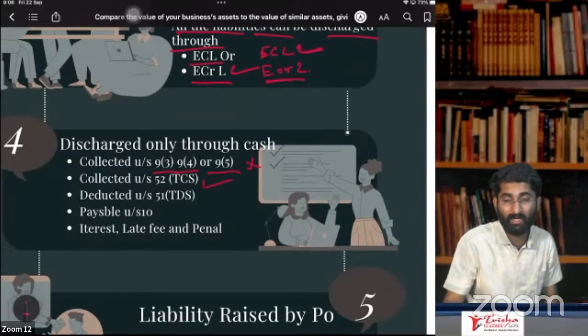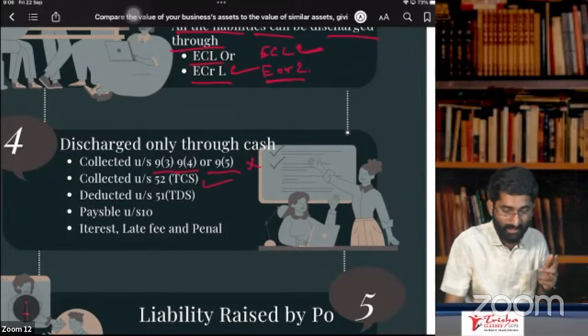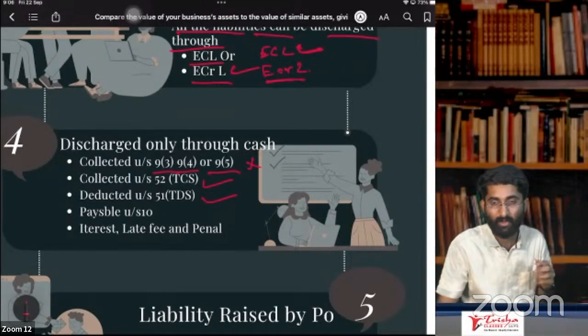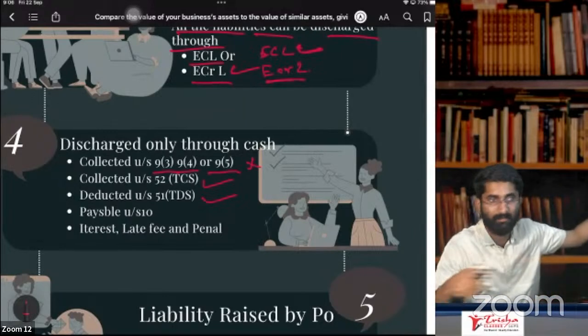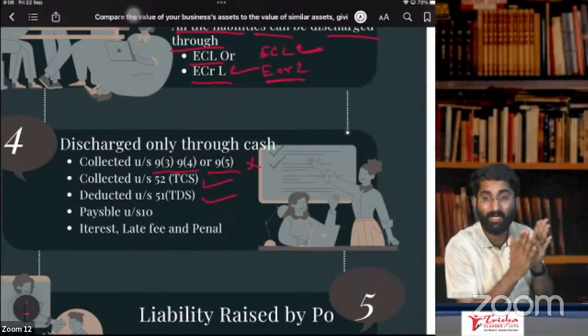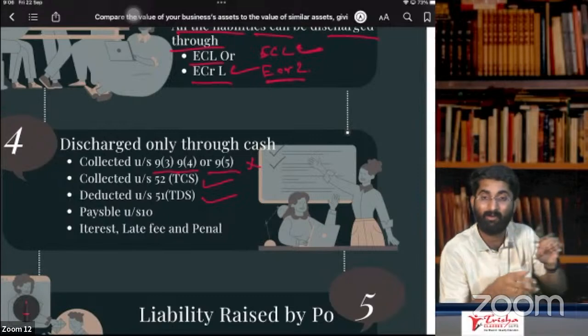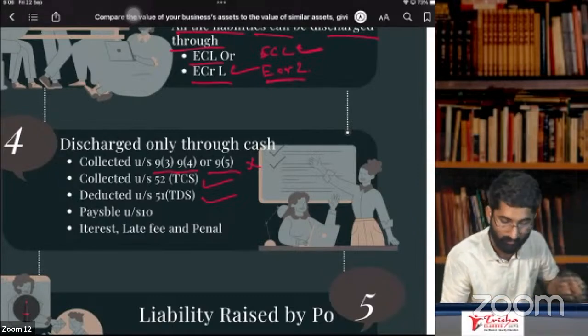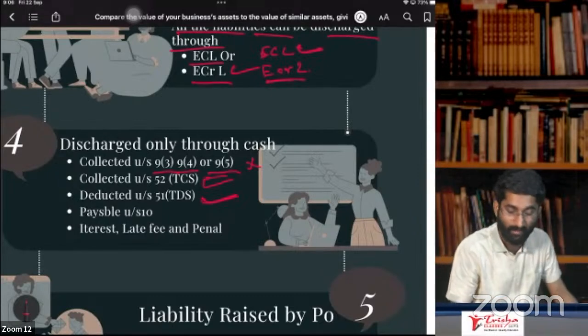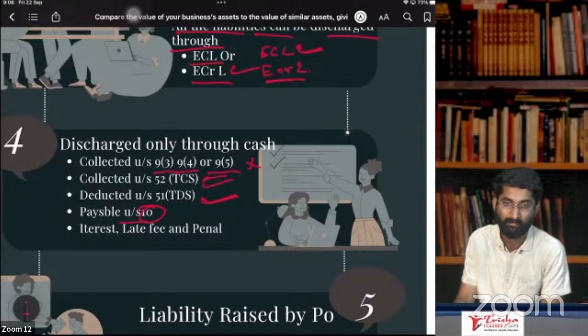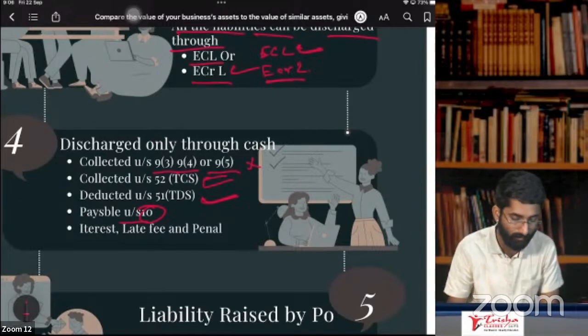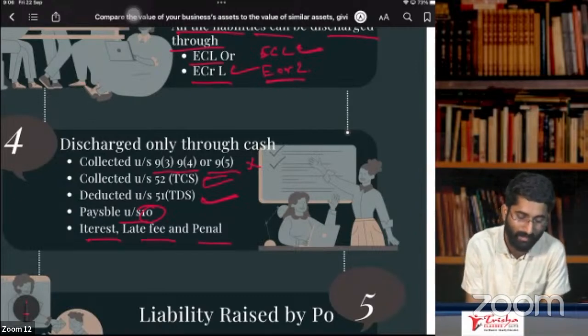See, the TCS collected, TDS deducted. I have to pay you some amount. I deducted TDS and I am paying on your behalf to the government. How to pay this? Not by my credit ledger. I have to pay it out of cash ledger. Not possible. TDS and TCS. Payment under section 10. Remember, payment under section 10. Section 10 is for composition. And interest, late fee and penalty.